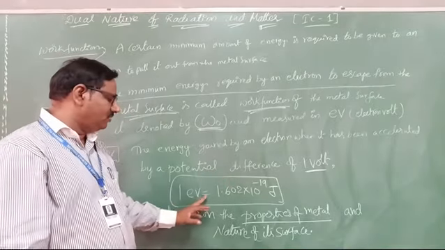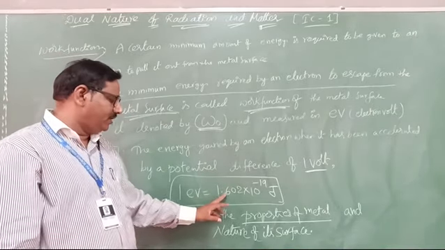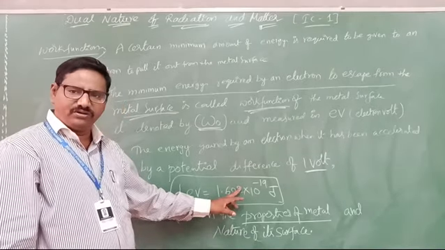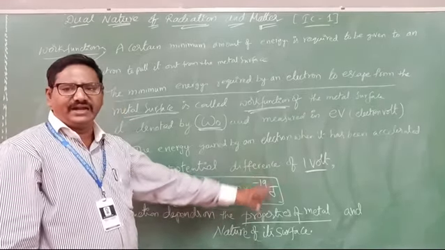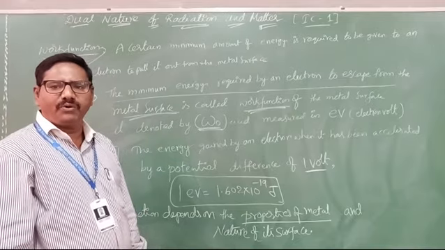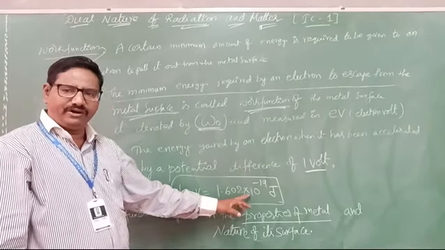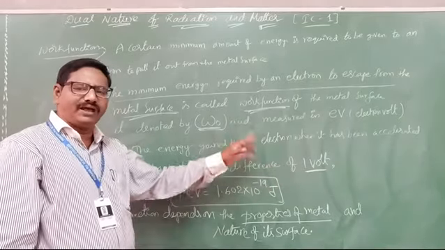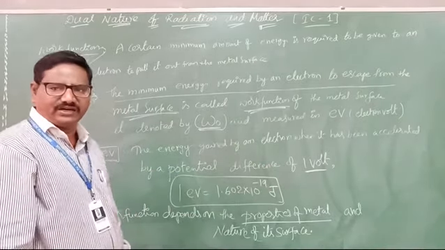So 1 electron volt, 1 eV, equals 1.602 × 10^-19 joule, or simply 1.6 × 10^-19 joule. Sometimes we write it like that.